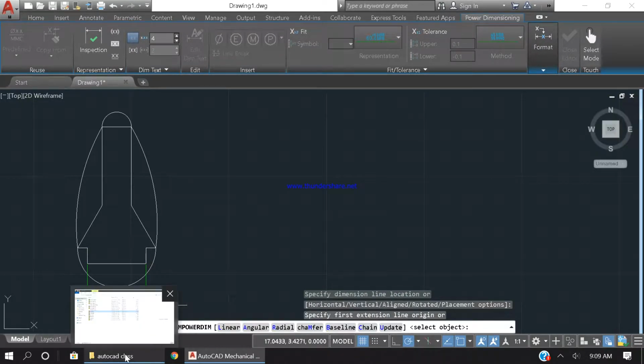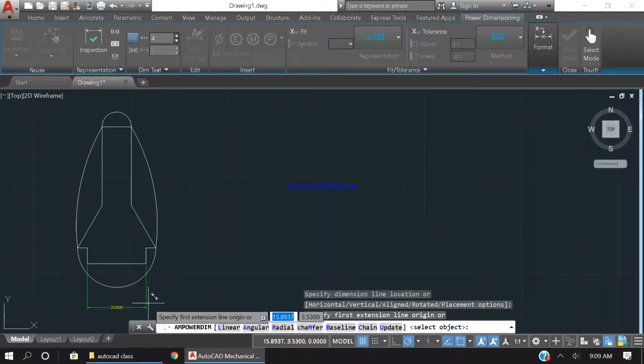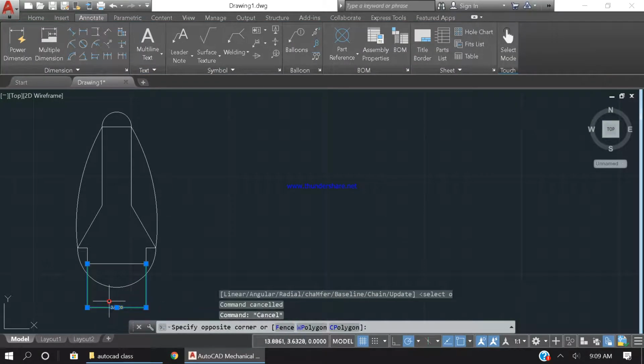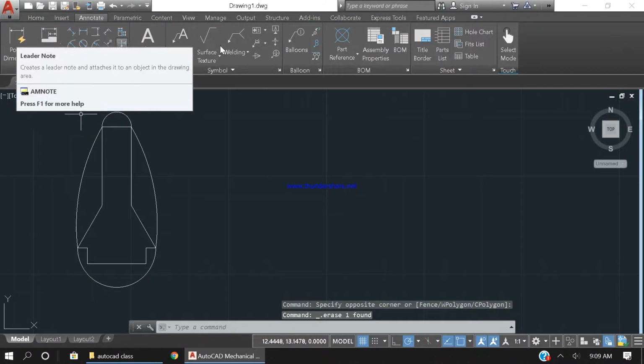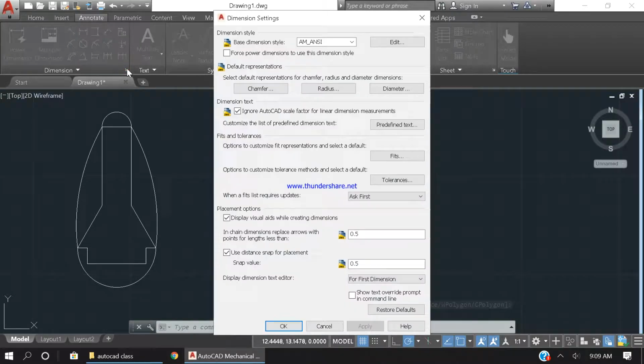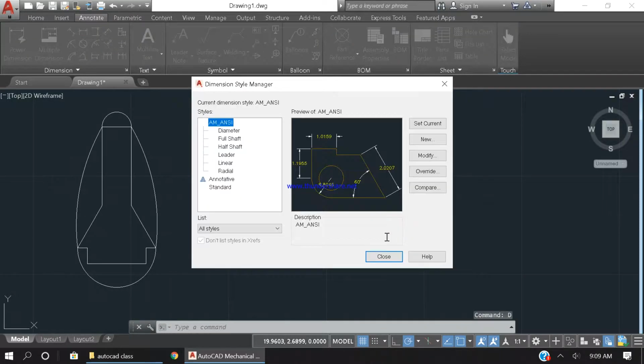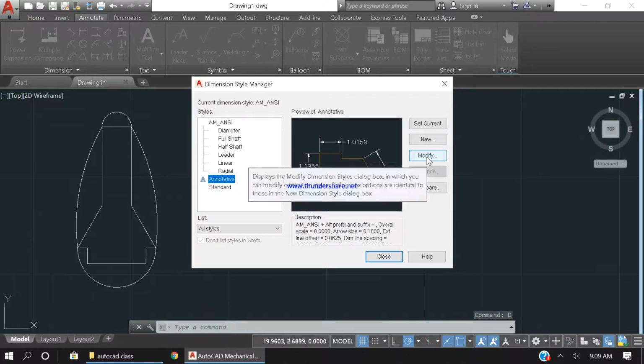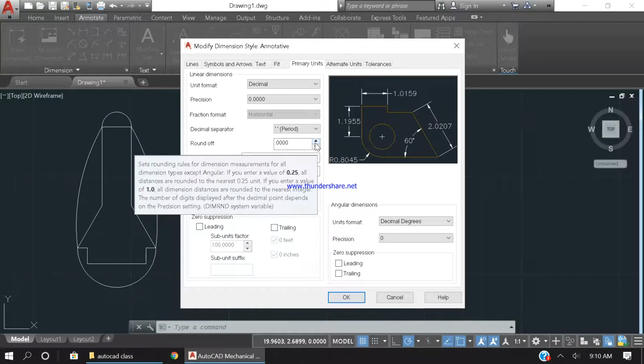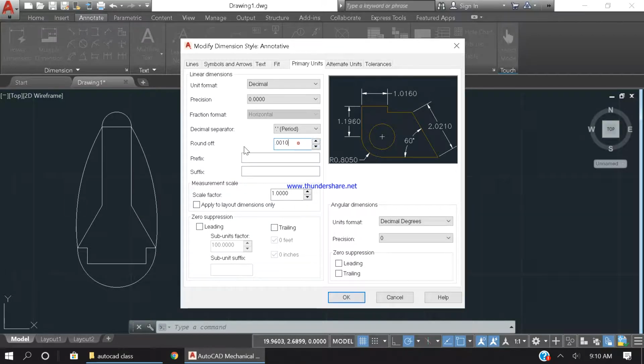Okay, so one problem I see is that the number is coming too small. So I'm going to press escape, delete this dimension, and press D. Once I press D, it takes me to the dimension style menu. I click here on the annotative, come here to modify, then change the precision to 4. Oh wait, my precisions are here, sorry. My precisions are at 0.00 instead of the other one.